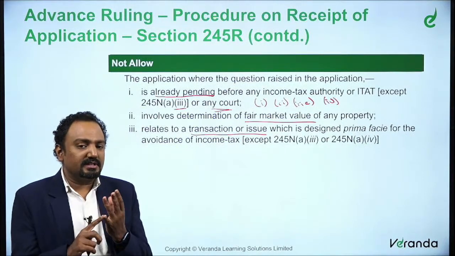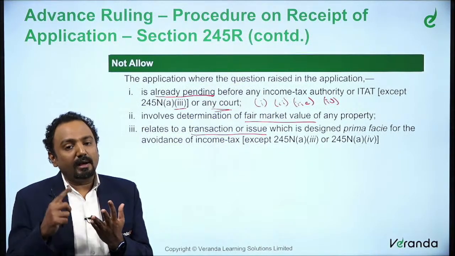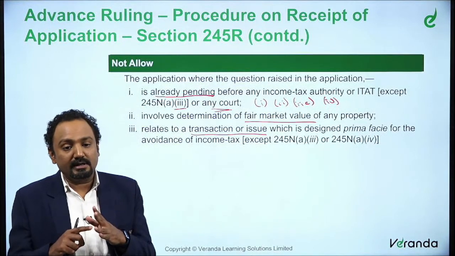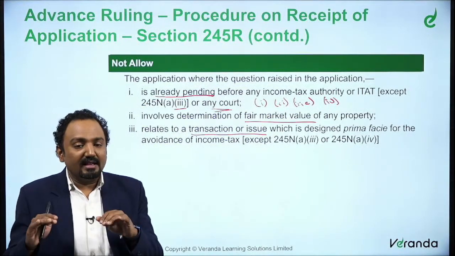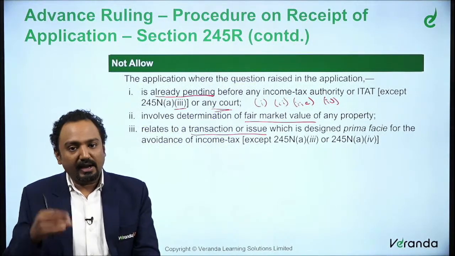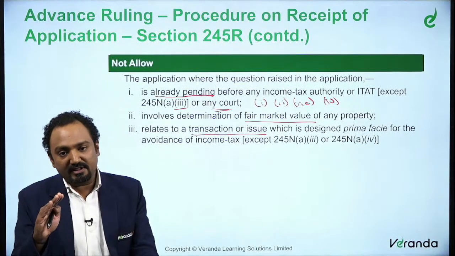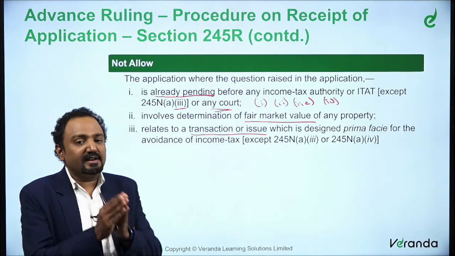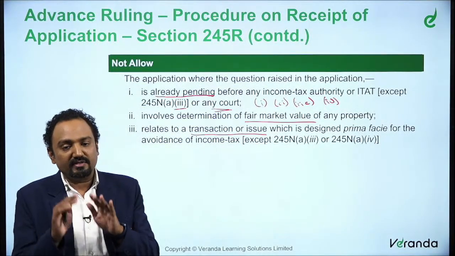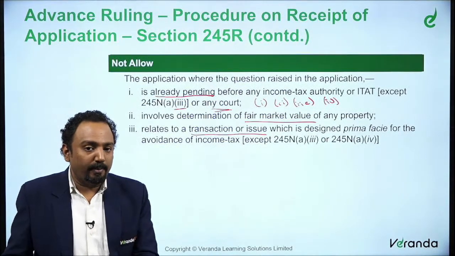That is the third one we said, where a public sector company for computation of total income, or a person who wants to enter into an impermissible avoidance agreement under Chapter 10A. In these 2 scenarios, since it is already covered there, they are not excluding. Since you can file an application to understand whether such a transaction will be treated as an impermissible avoidance agreement or not, will that be considered as avoidance of tax or not? This is a scenario discussed as a proper way of applying.